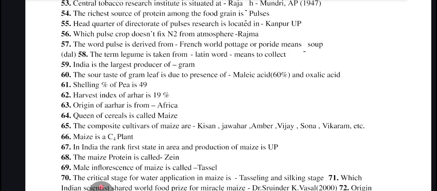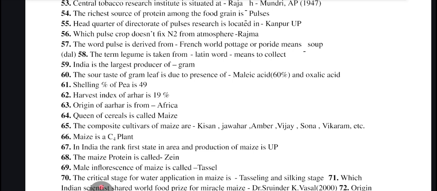Gram is nothing but chana. Shelling percent of pea is 49%. Harvest index of arhar is 19%. Origin of arhar is from Africa. Queen of cereal is called maize. You tell me what is king of cereals.